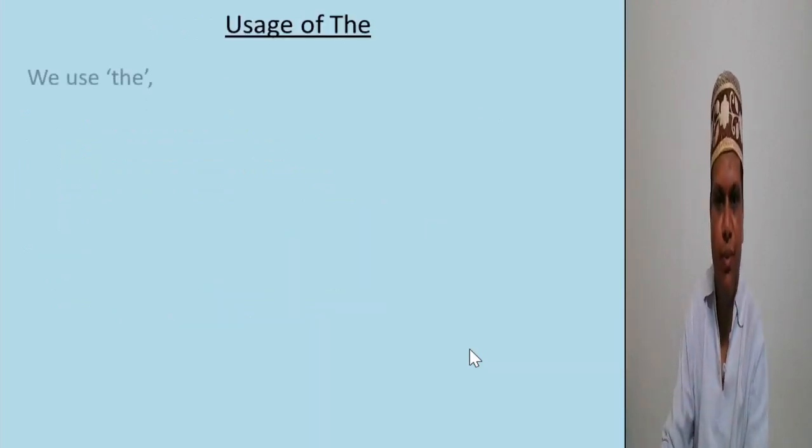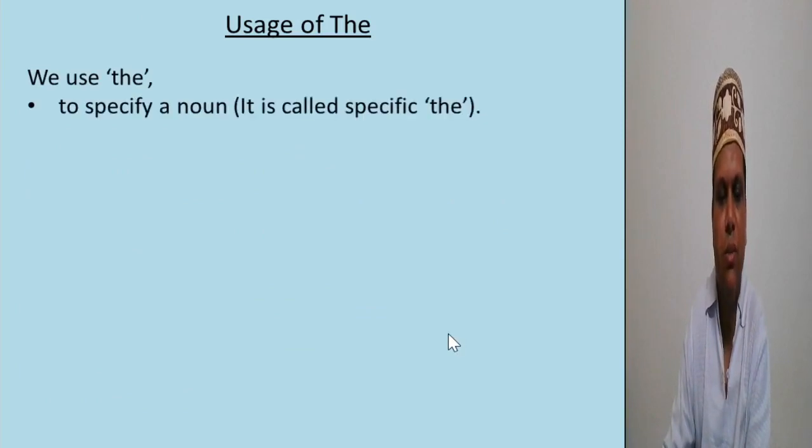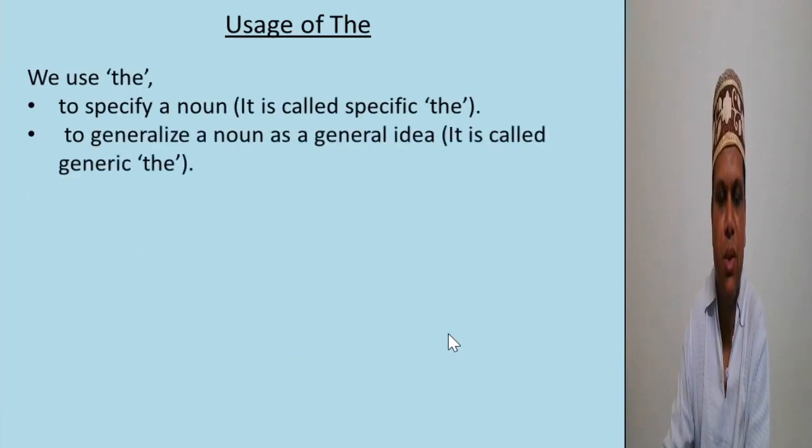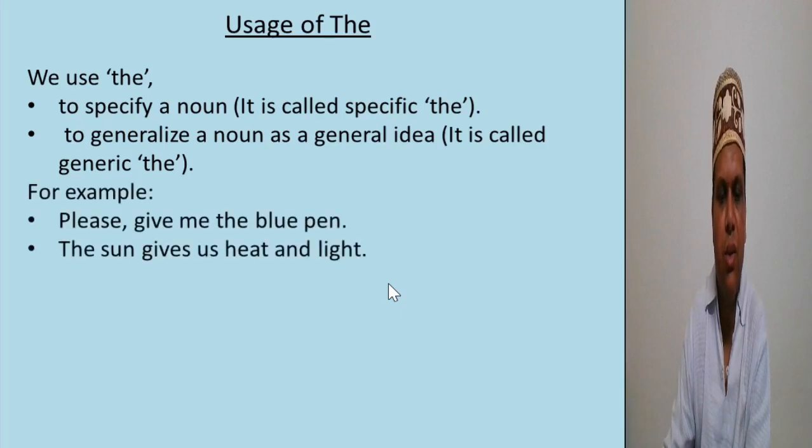Usage of the. We use the to specify a noun. It is called specific the. We also use the to generalize a noun as a general idea. It is called generic the. So we can classify the in two ways: specific the and generic the. When we use the to specify a thing or a noun, it is called specific the. When we generalize a noun or idea, it is called generic the.